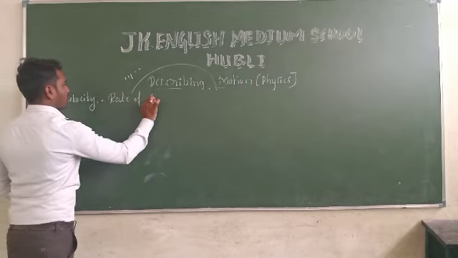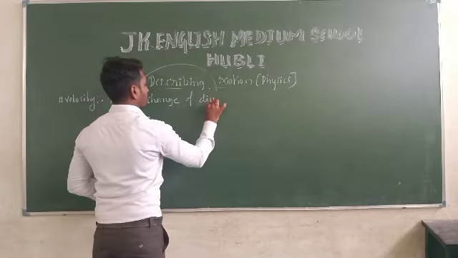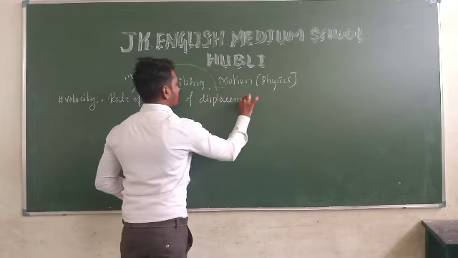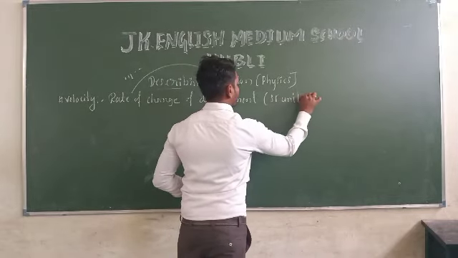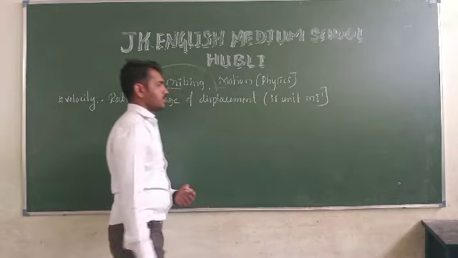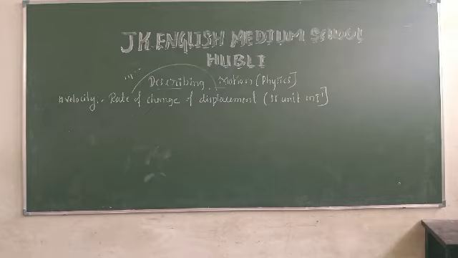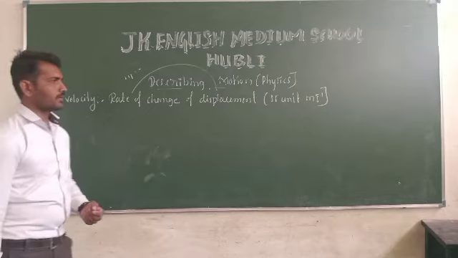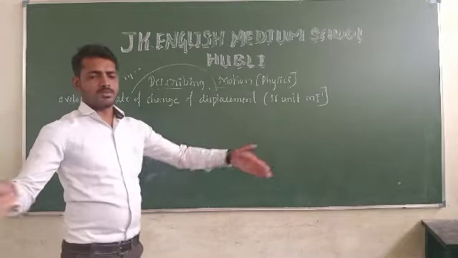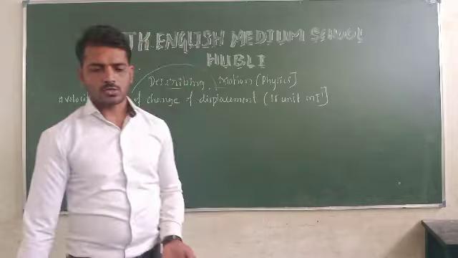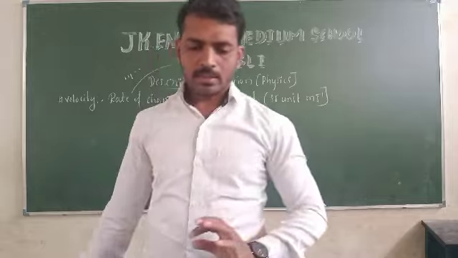Rate of change of displacement. The SI unit is meter per second. Otherwise, change in the displacement per unit time. For example, an object covers a displacement in a unit time; that is called velocity. The unit of velocity is meter per second. How do we get meter per second?